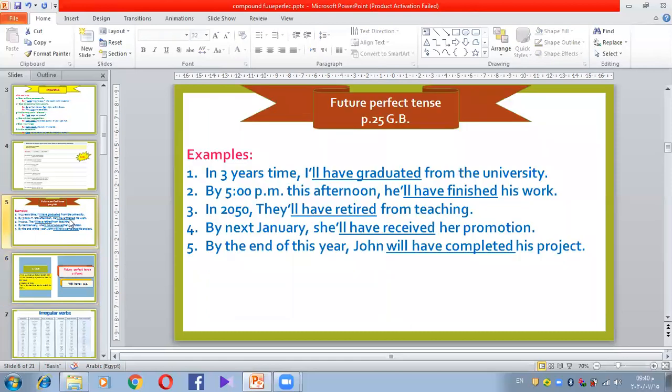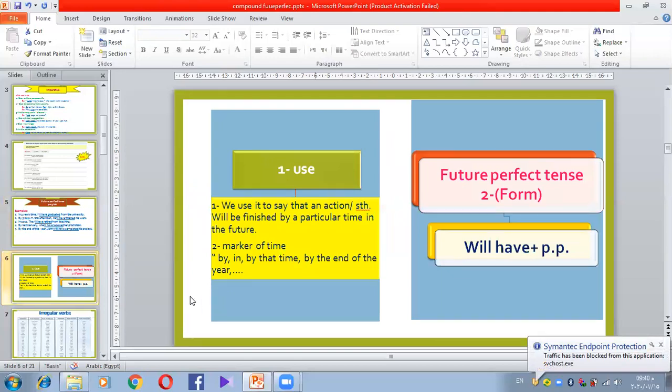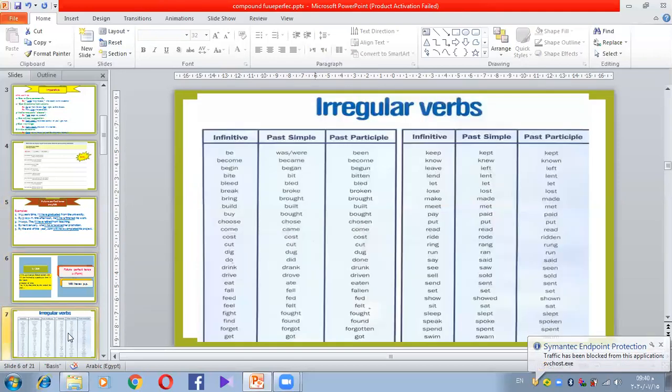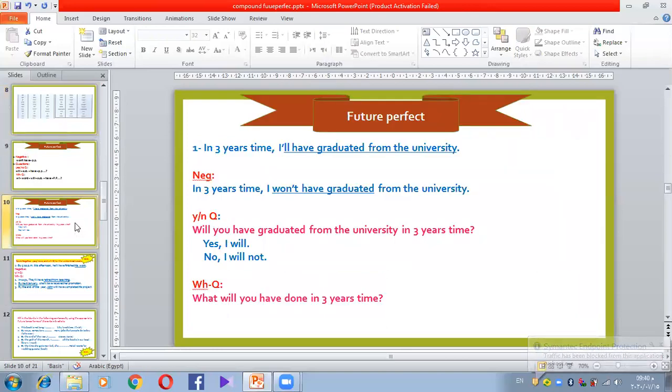So future perfect means what? It means you are speaking about the future, about something that will be finished in the future at a specific time. How can I make a sentence like this? Will have plus the PP. That's it.